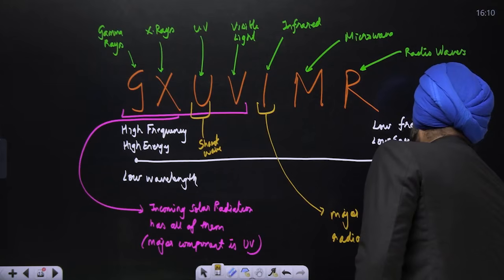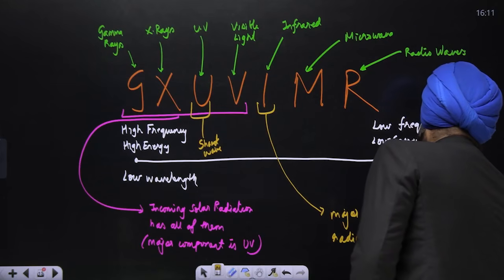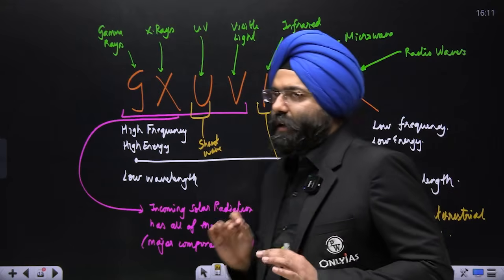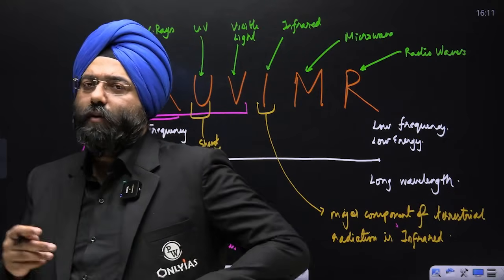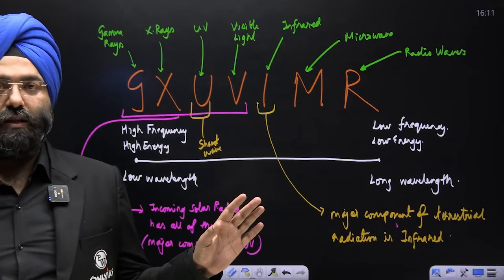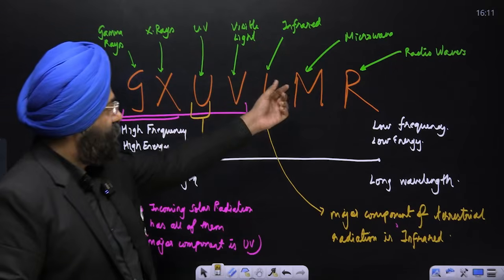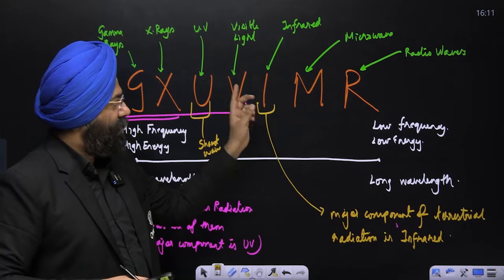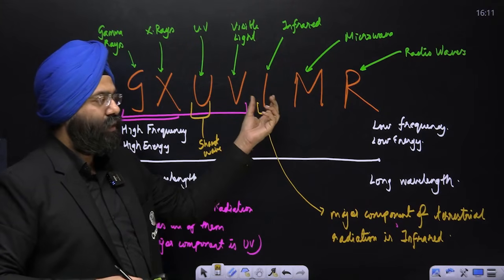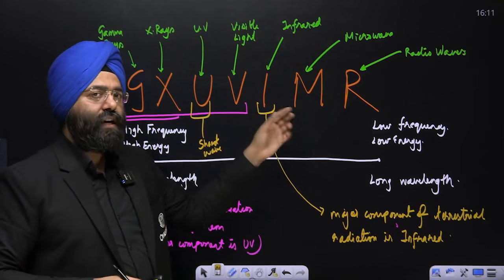So, the major component of terrestrial radiation is infrared. Now, what I have taught you over here is the most important thing in this chapter, which is not explained properly in the NCERT. If you know this, you can solve a lot of questions which have been asked. Now, infrared lies on the right side, so it is lower frequency, lower energy, long wavelength. Can I call it a long wave?